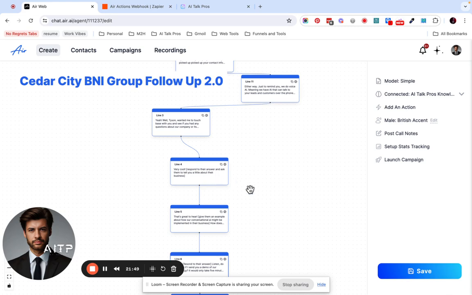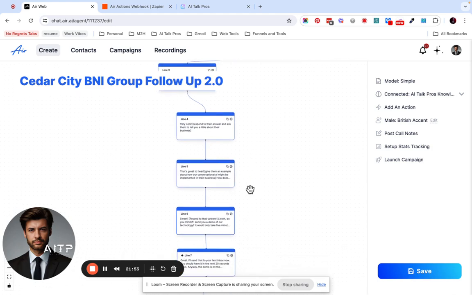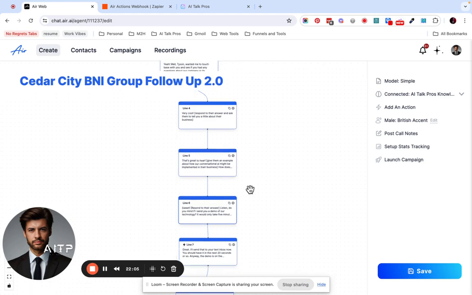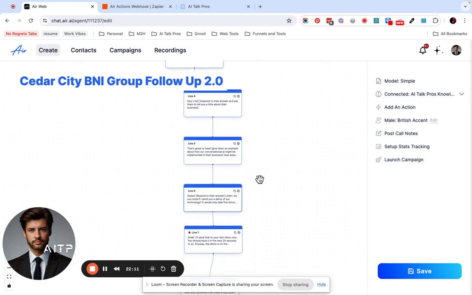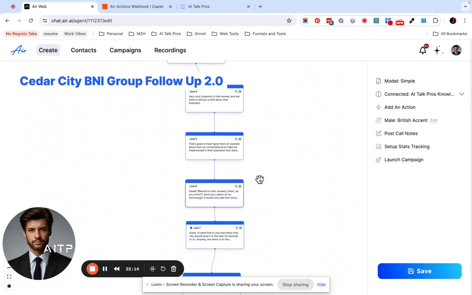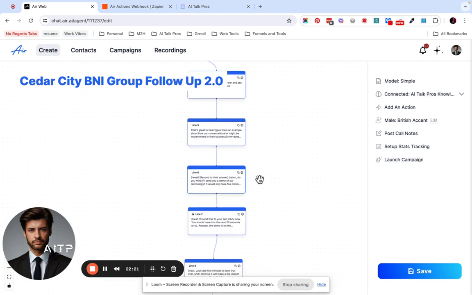Very cool. It's great to hear that you found it intriguing. Can you tell me a little about your business and how you think our conversational AI might be able to help you out? I'm a dentist, so I think the best thing it could do for me is maybe answer the phones and schedule appointments. That's great to hear. For example, our conversational AI could handle appointment scheduling, answer common questions about your services, and even follow up with patients for appointments or reminders. How does that seem to you? Yeah, that would be awesome.